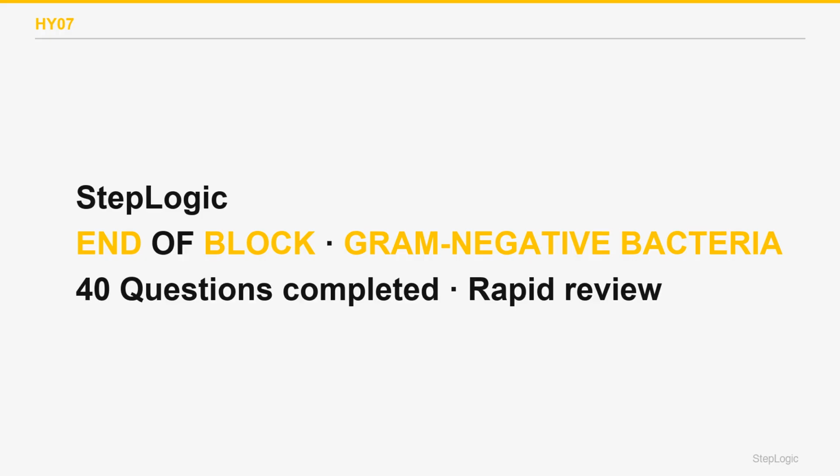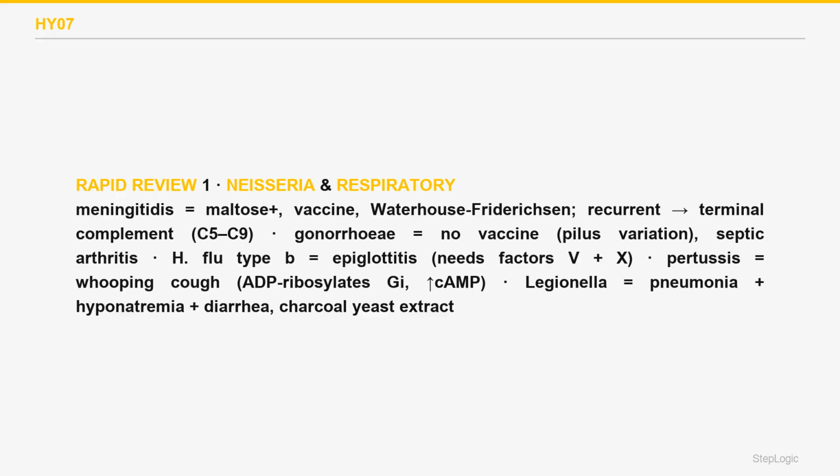That's the block. Forty reps on the gram-negative bugs. Sixty seconds to lock the patterns. Neisseria, gram-negative diplococcus: meningitidis ferments maltose and has a vaccine, gonorrhoeae does not. Recurrent Neisseria means a terminal complement deficiency. Legionella loves water sources and drops the sodium.